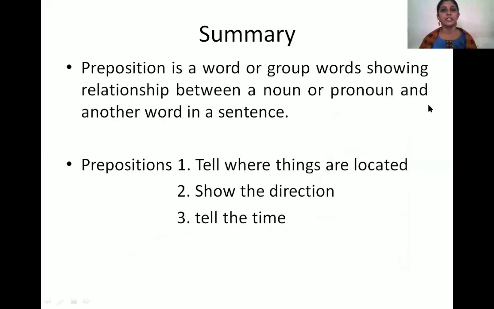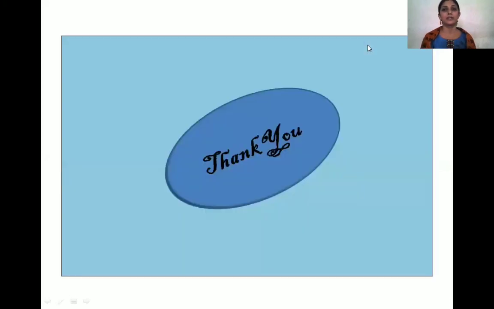Prepositions tell where the things are located. Prepositions show the direction and they tell the time. So prepositions have three functions to perform. And with this, we end our session on preposition.